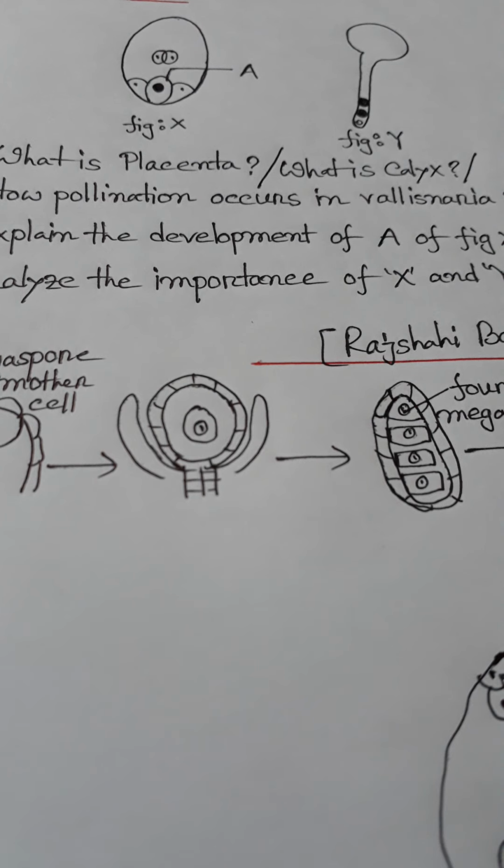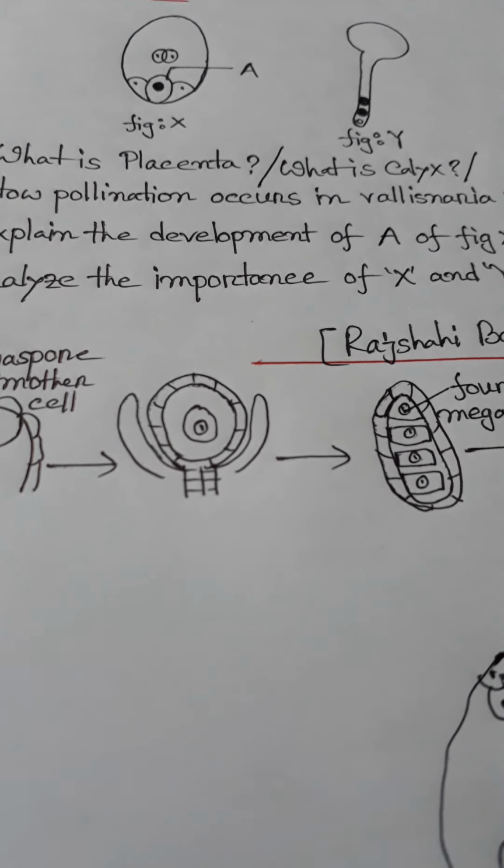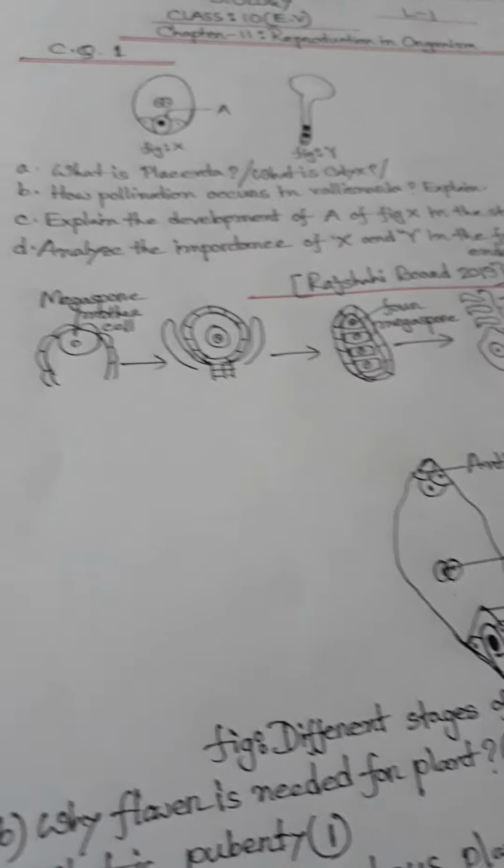Number C, explain the development of A of figure X. Explain the development of figure A. Figure A is egg. The stem is female gametophyte and the A marked part is egg. The process of development of egg into the female gametophyte is described below. Then you draw your picture.